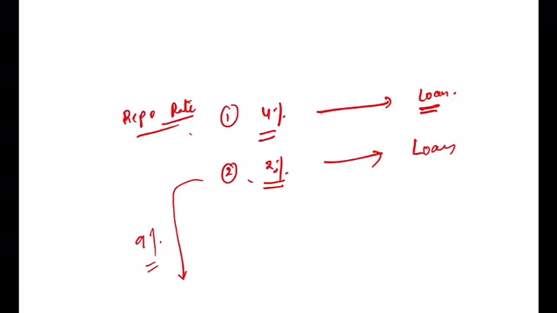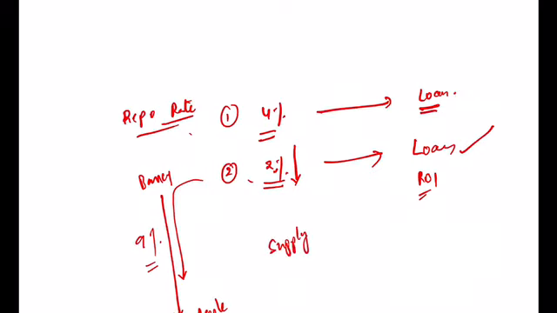So if I reduce the repo rate, more loans will be taken by the banks, which means what? Banks will give more loans to the customers also. From RBI, more money will go to banks. From banks, more money will go to people also. Okay. So because of that, what will happen? The supply of money will increase. If the supply of money is increasing, then what will happen? It may increase the GDP, but it may increase the inflation also.